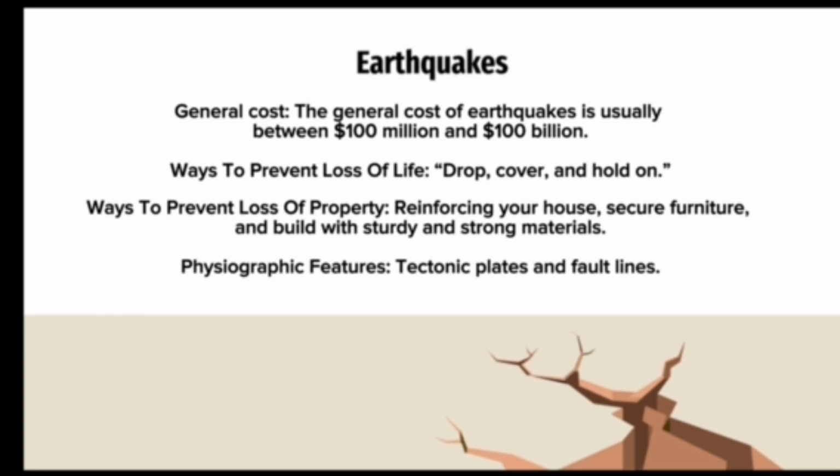Ways to prevent loss of life include drop, cover, and hold on, and ways to prevent loss of property include reinforcing your house, securing furniture, and building with sturdy and strong materials. Physiographic features leading up to earthquakes are tectonic plates and fault lines.